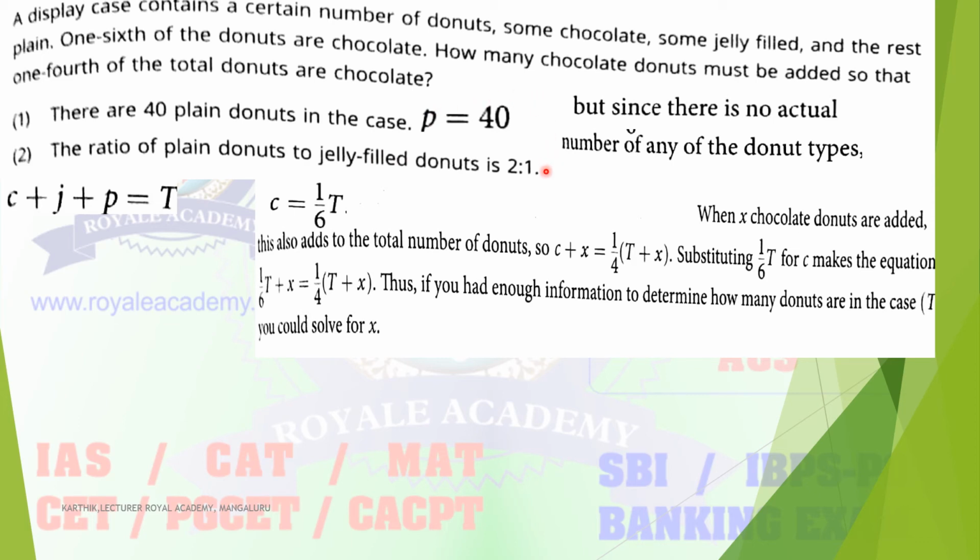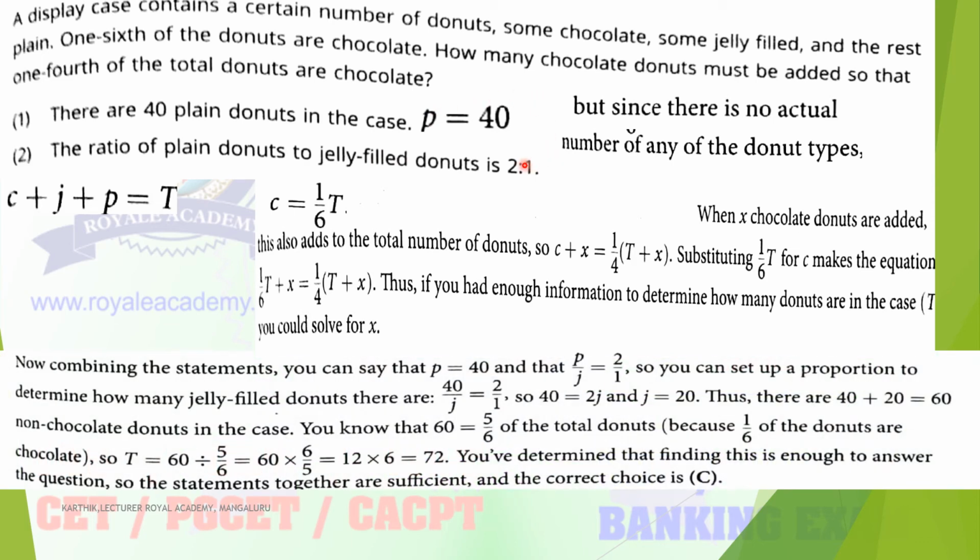Then club both statements together. What information are you getting? From the first statement you get P is equal to 40, and from the second statement you get the ratio P by J is equal to 2 divided by 1. P is known from the first statement, so substitute here: 40 divided by J is equal to 2 divided by 1. So 40 is equal to 2J.